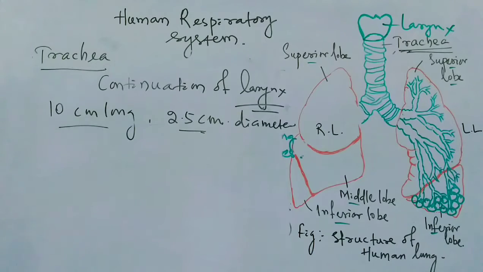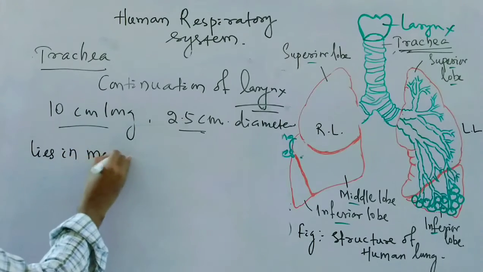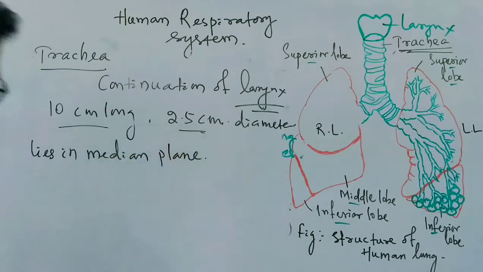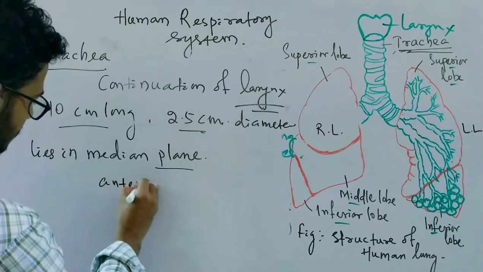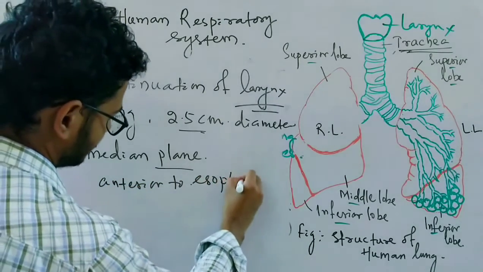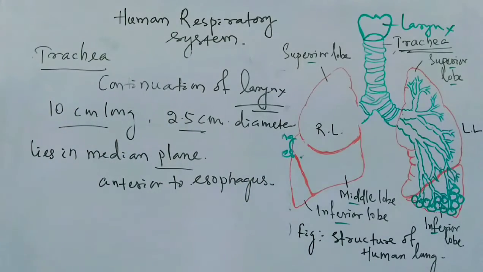So the trachea lies in the median plane, and it runs through the neck, present anterior to the esophagus or the food pipe.